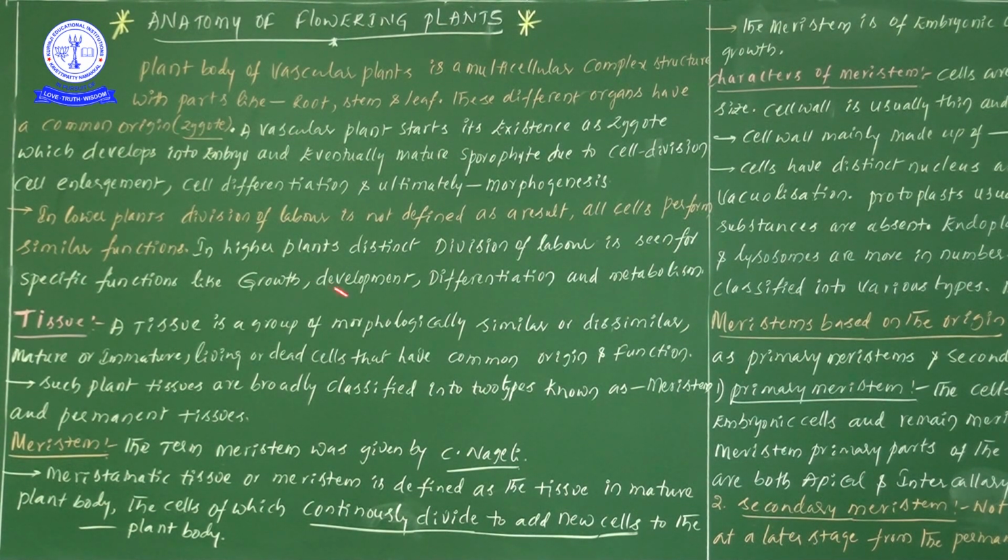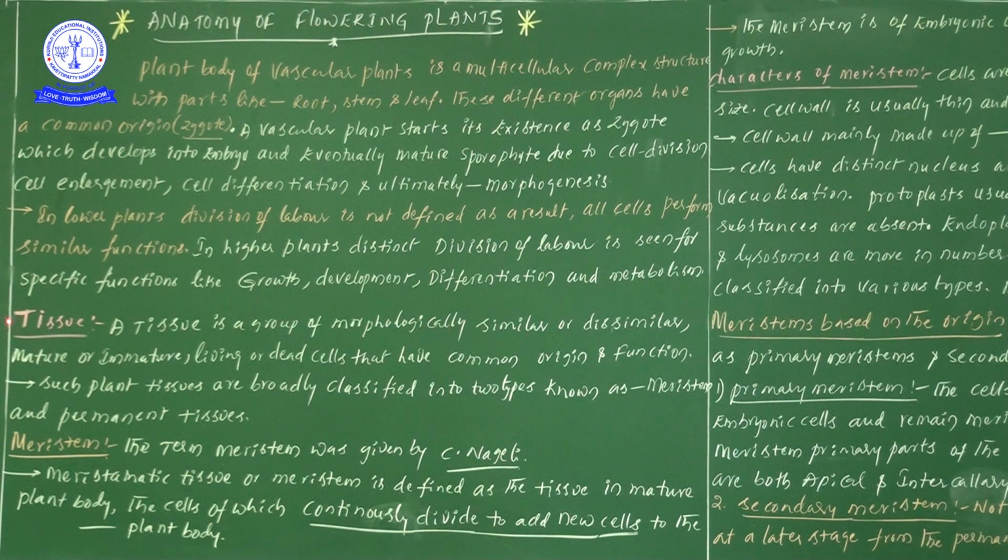One more time, you see there. Since higher plants have a distinct division of labor, for the performing of each and every function there are specific cells. For growth, one kind of cells; for development, some other kind of cells; likewise for differentiation and metabolism. For each and every specific function, particular concerned tissues are present. I hope you understood this point, right?